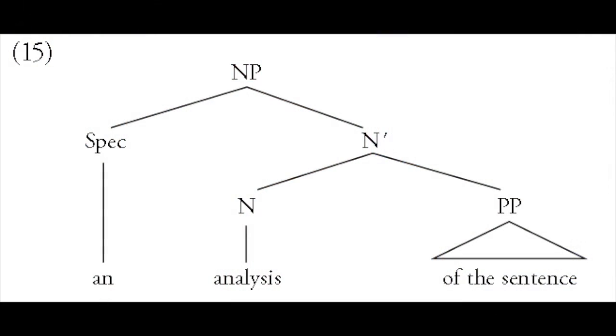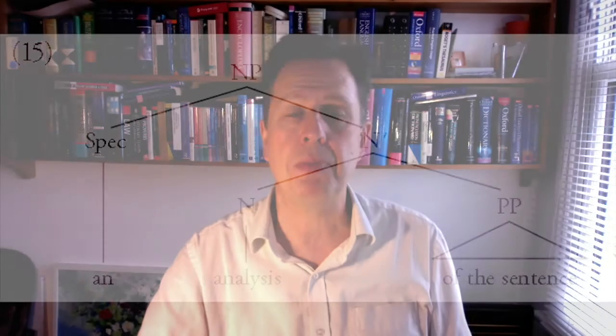Let's look at the noun phrase, an analysis of the sentence. The idea is the same. We have a specifier. In this case, it contains the determinative an. The head noun, analysis, takes of the sentence as its prepositional phrase complement. And the noun and the PP together form the category N bar, which is again intermediate between NP and N.